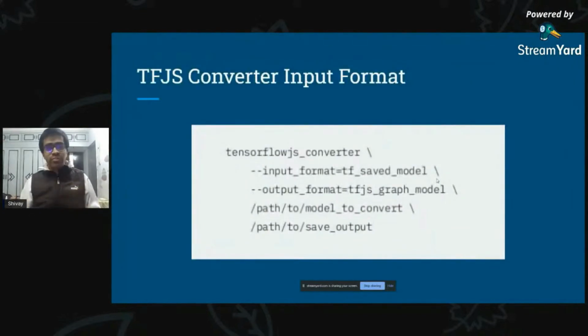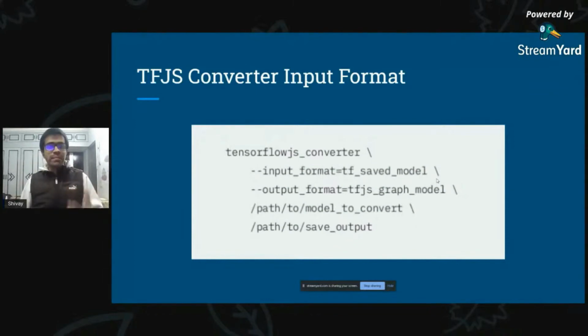Now this is an input format. So when you do, for example, pip install tensorflowjs, it has a function called the TensorFlow.js converter. And as you can see, it will give you these additional parameters that you have to add to it.